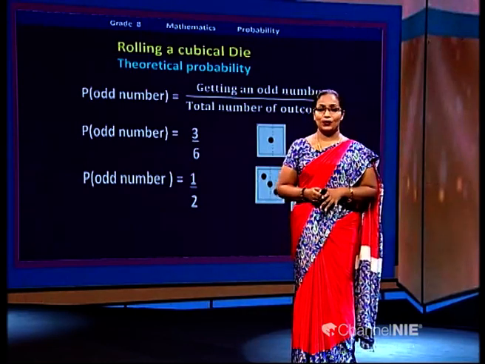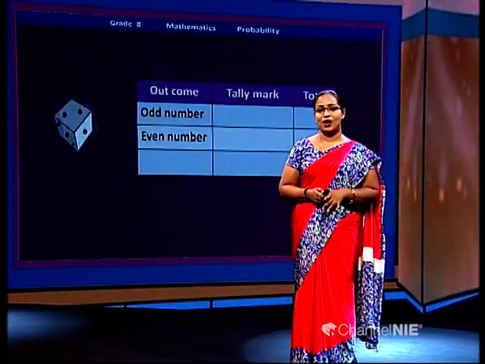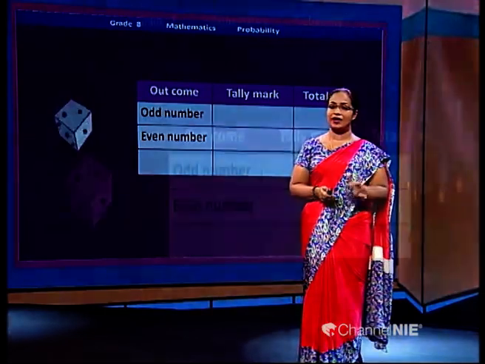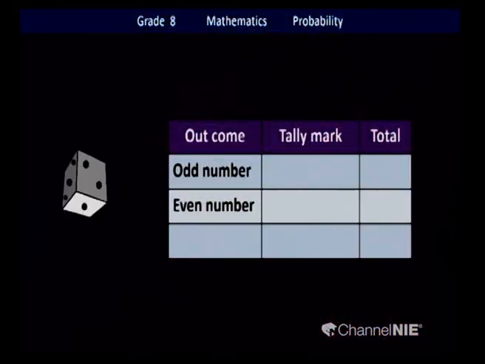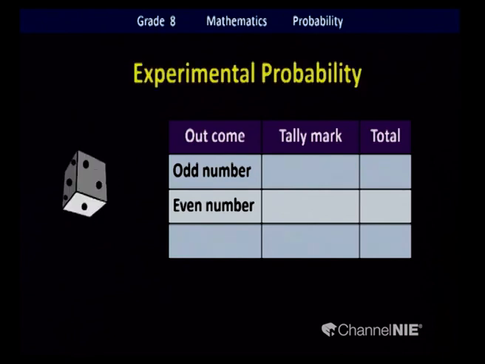Right. We'll see now. Now we are going to do the real experiment and we try to identify the experimental probability of getting an odd number and an even number. Yes, we'll do the experiment. Experimental probability, we're going to toss the die.